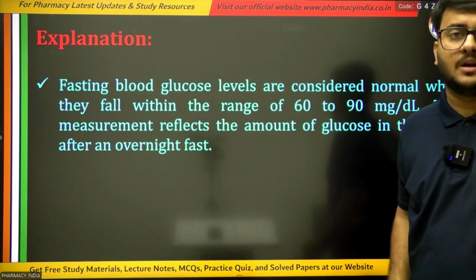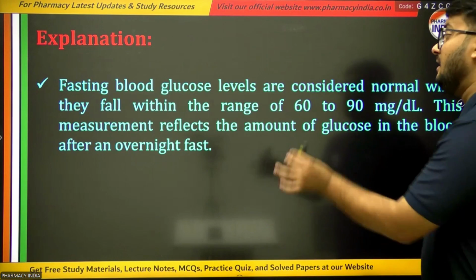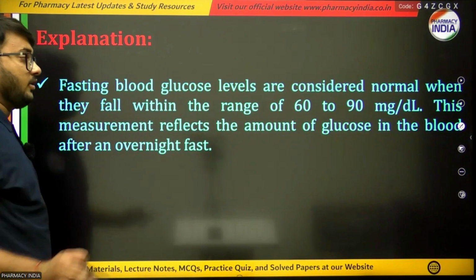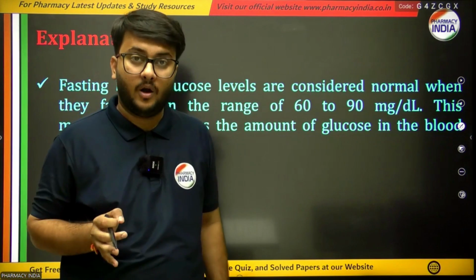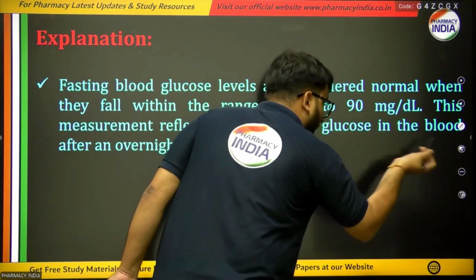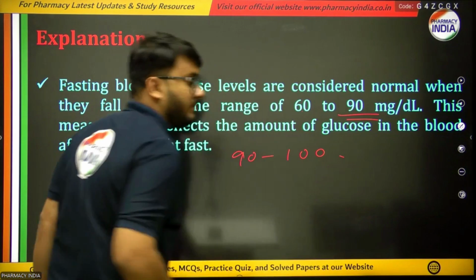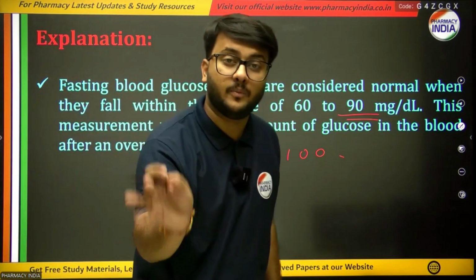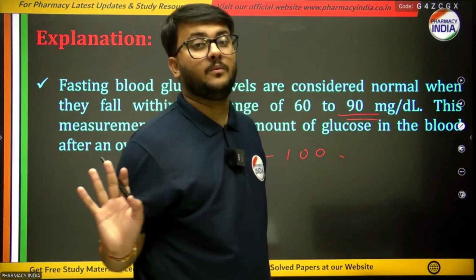Because on an empty stomach, our fasting glucose level must be 60 to 90 milligram per deciliter, as this reflects the normal glucose level of our body. If it is above 90, that means 90 to 100 or more than 100, the patient is diabetic and his or her glucose level is not normal. He or she will be called a diabetic patient.